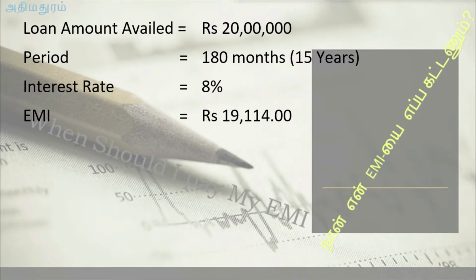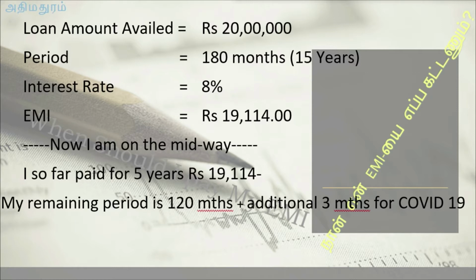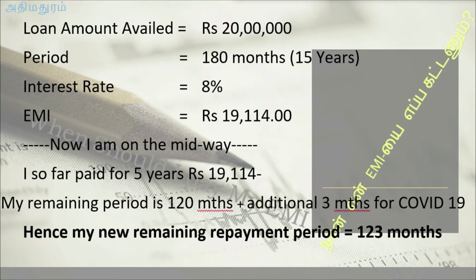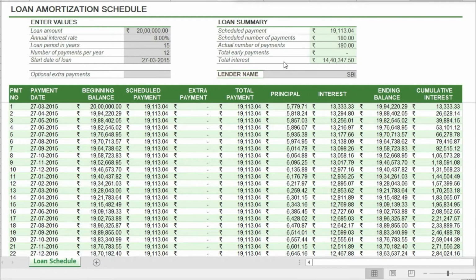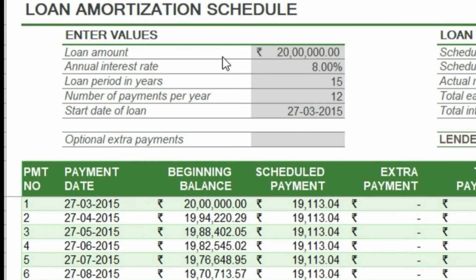Now here we have another query. Now I am midway. I have so far paid for 5 years. My remaining period is 120 months plus an additional 3 months. Hence, my new remaining repayment period will be 123 months. Now, how would they calculate the remaining EMI? For which I will take you to the amortization chart. The amortization chart will help you to calculate the revised EMI.